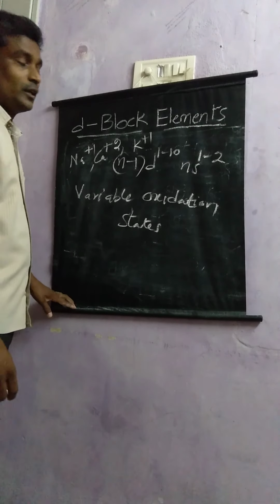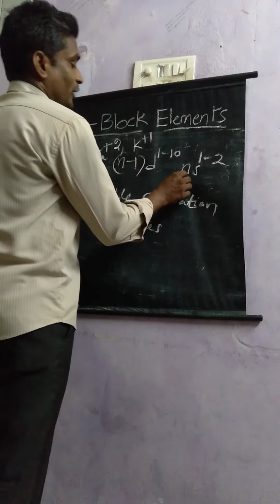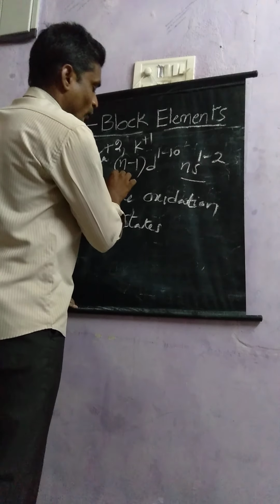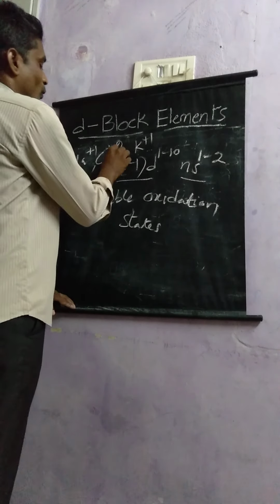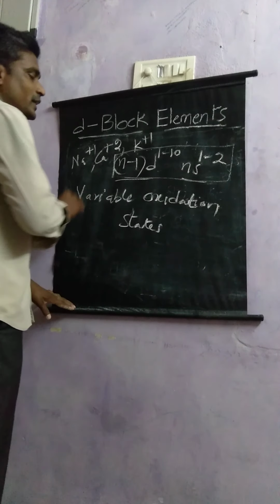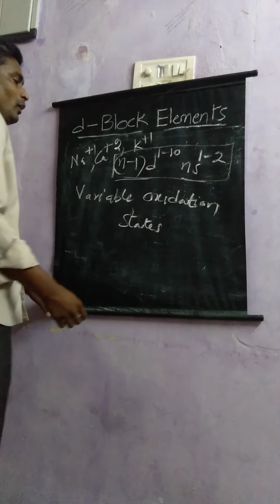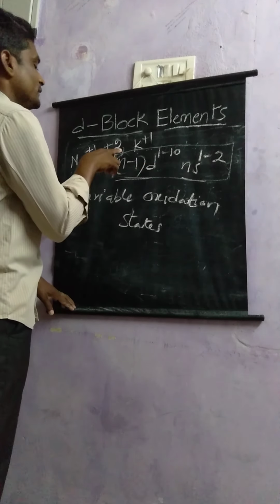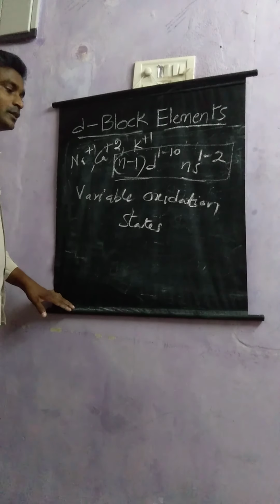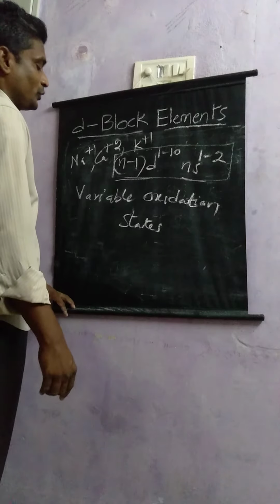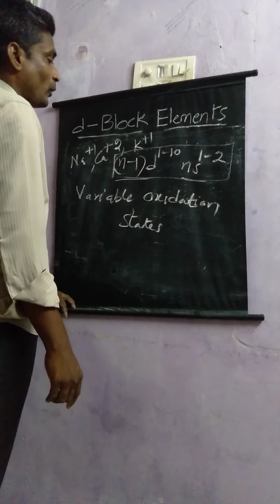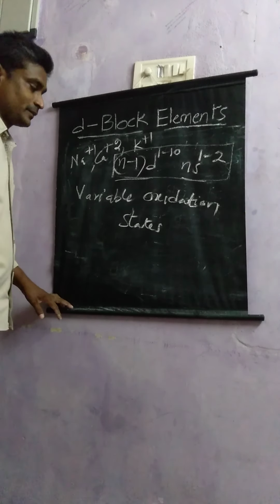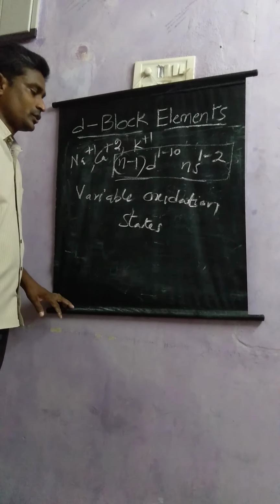The only reason is they can use both ns electrons and (n-1)d electrons to exhibit variable oxidation states. I mean it can lose both ns electrons and (n-1)d electrons in compound formation. So that is the reason why all D block elements exhibit more than one oxidation state.